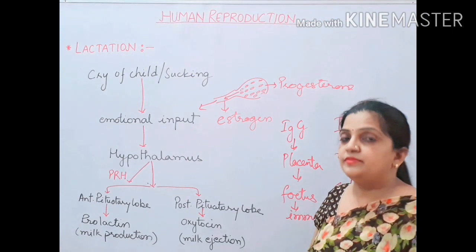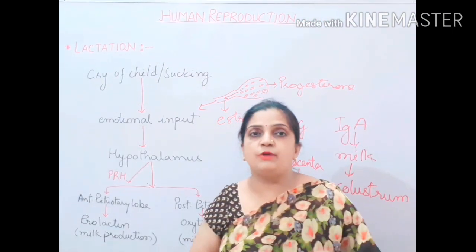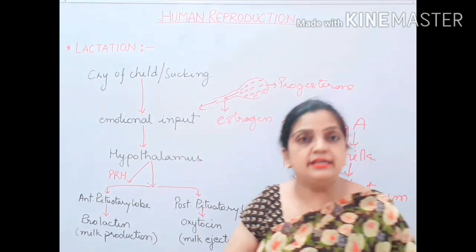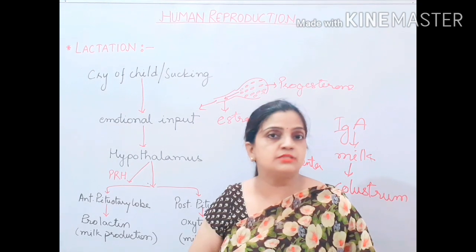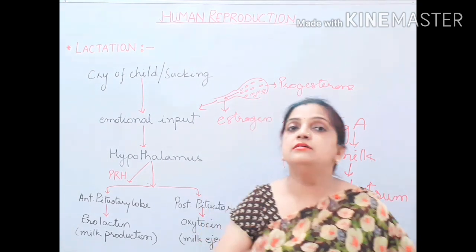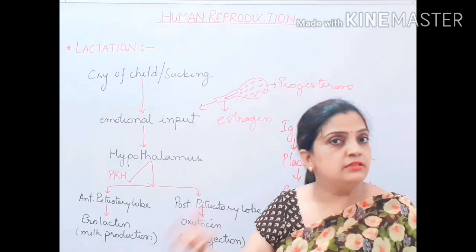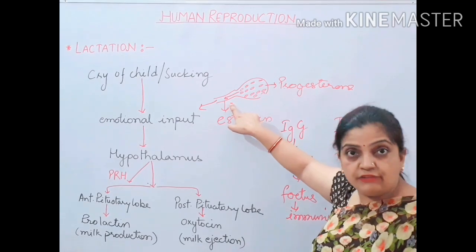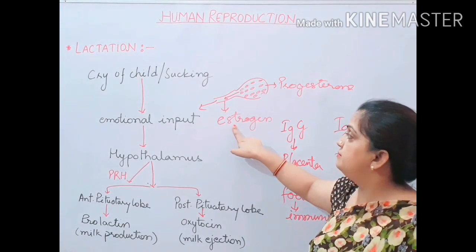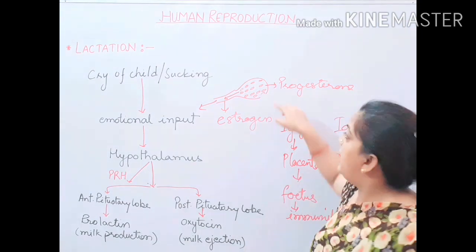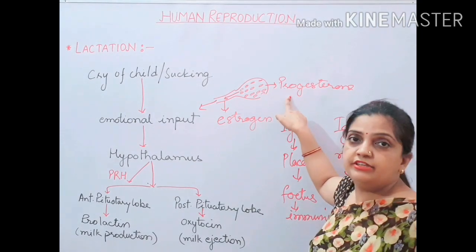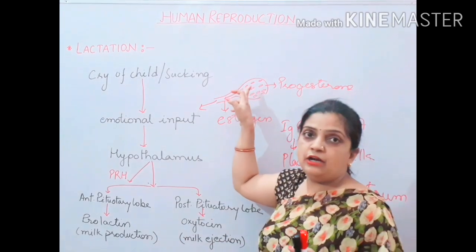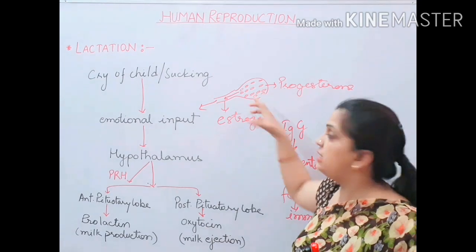Now children, if you remember, I also discussed two more hormones during the description of the placenta, that is estrogen and progesterone, which are also secreted and help the mammary glands after the birth. Now how is it helping? This alveoli duct is functioning with the estrogen hormone and this alveoli wall is working with the progesterone. Your prolactin was allowing the production of milk and oxytocin will allow the ejection of the milk.